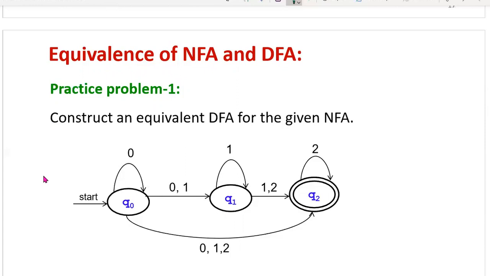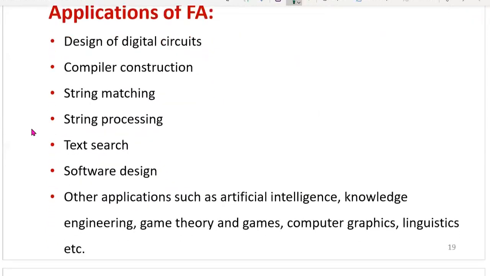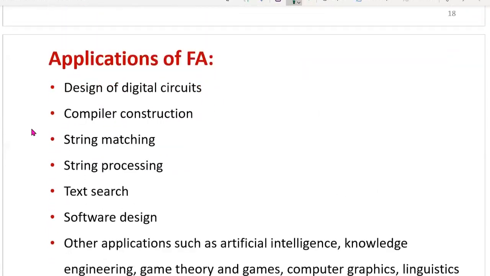For all 8 states, you can find out transitions using method 1, or by starting with Q0 initial state to find out only the required new states transitions. Like that, we have to proceed. Total 3 problems, so you need to practice. So that's all about the equivalence of non-deterministic finite automata and deterministic finite automata.